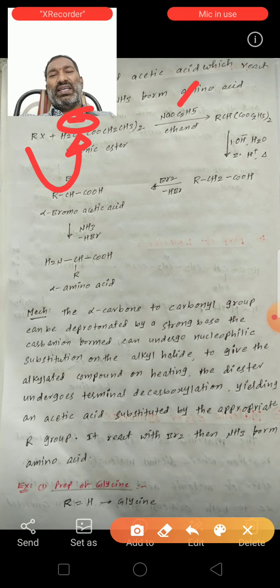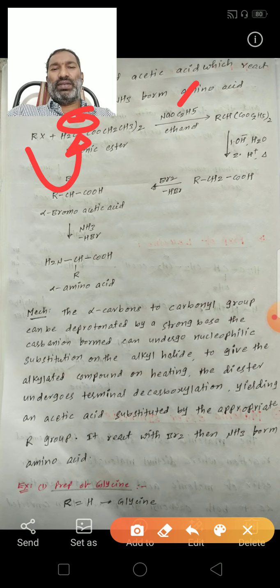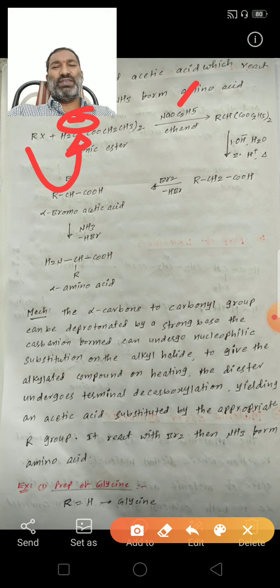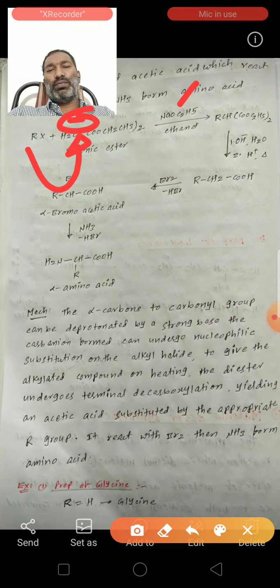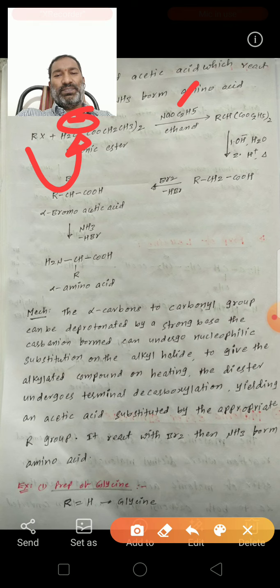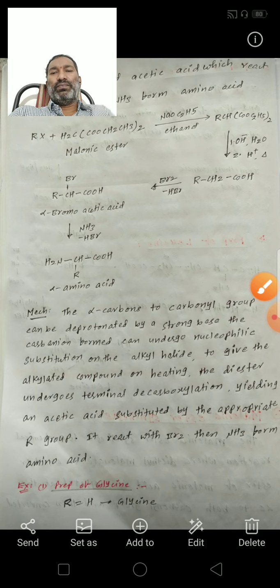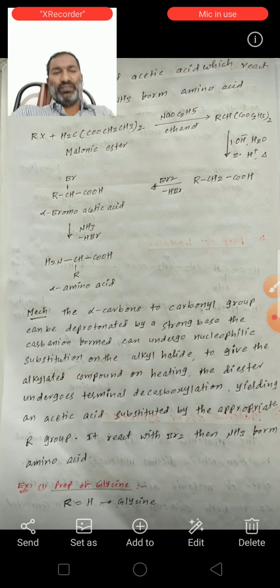This acetic acid containing the alpha hydrogen, when it reacts with bromine, forms an alpha bromo carboxylic acid. This alpha bromo carboxylic acid, when it reacts with ammonia, undergoes nucleophilic substitution and forms an alpha amino acid. This is the mechanism of preparation from malonic ester.